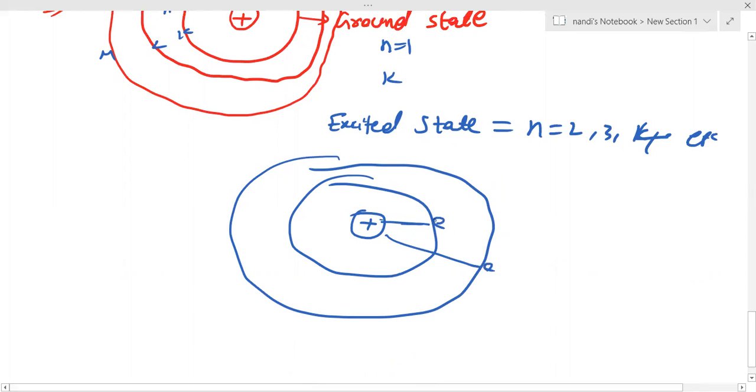If you find the orbit distance, indirectly I can find the position of the electron. If I know the energy values of these orbits, indirectly I am calculating the energy of the electron. Next I am going to calculate the velocity of the electron, energy, radius, all those things. Those we'll discuss in coming videos.